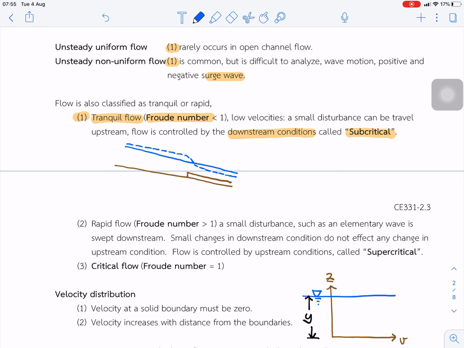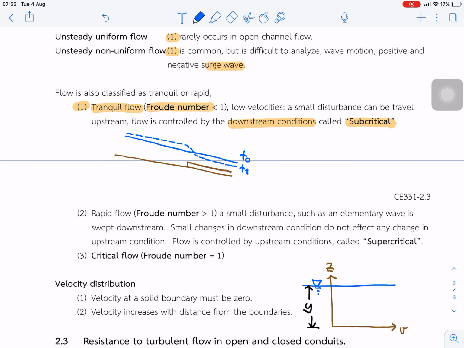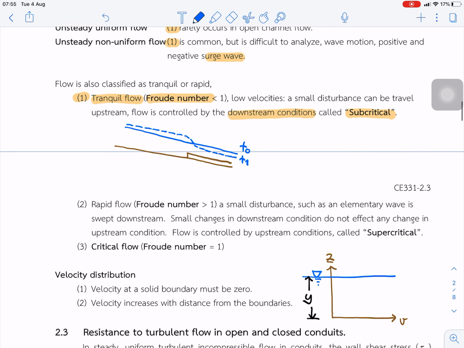The effect travels upstream and is controlled by the downstream condition.